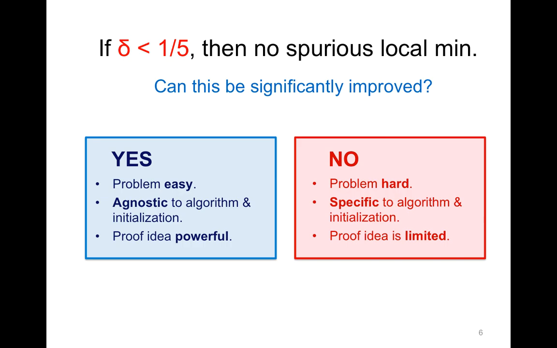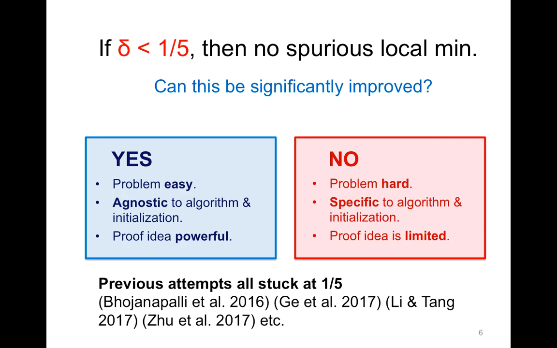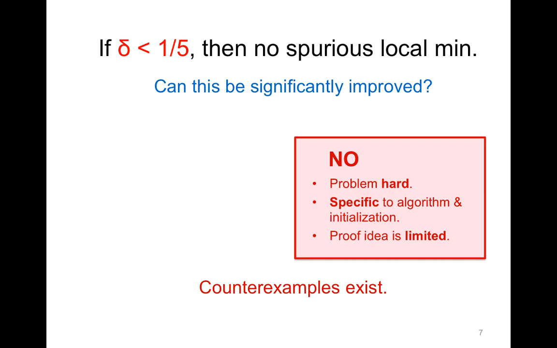What we're really asking is whether the problem is inherently easy or inherently hard. Many previous authors have attempted to improve the constant, but every proof technique arrived at approximately the same value. In this paper, we give the first conclusive answer to this question.